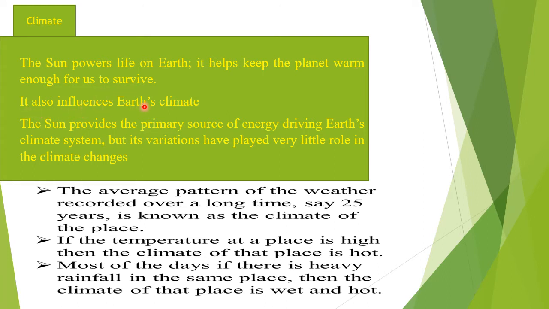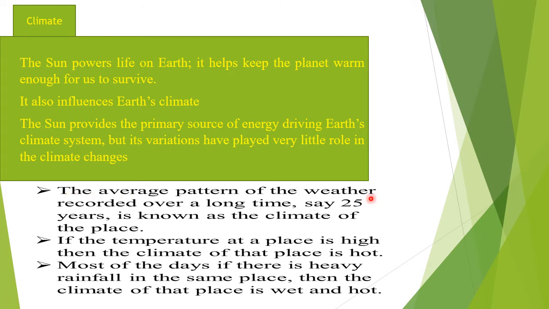The sun also influences Earth's climate. The sun provides the primary source of energy driving Earth's climate system, but its variations have played very little role in climate change. So Earth's climate system is basically because of the power from the sun, which is the primary source of energy, and its variations have played a very little role in climate change.